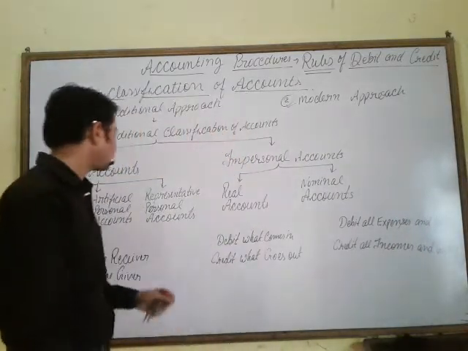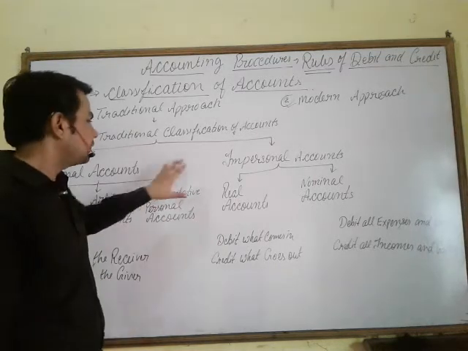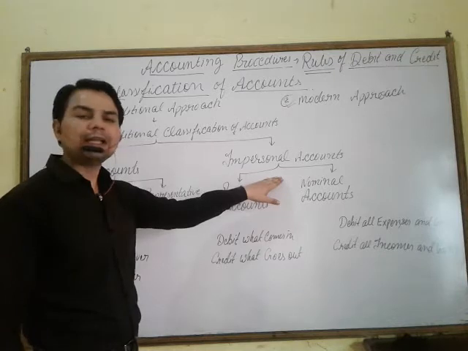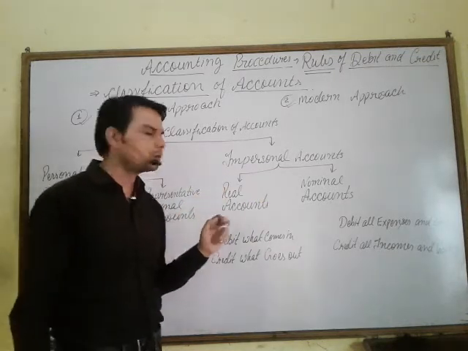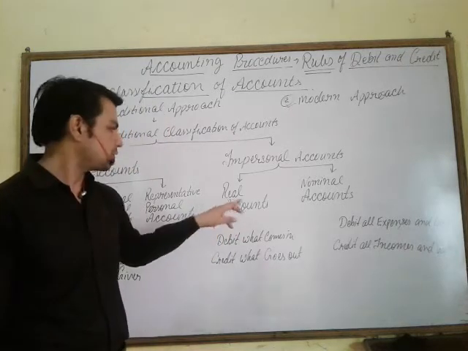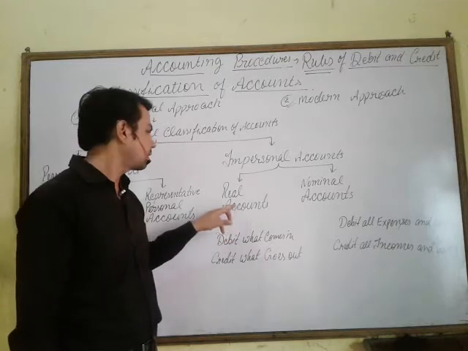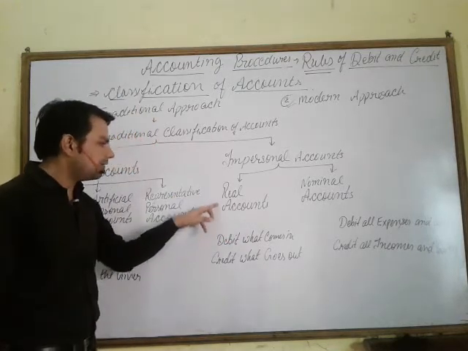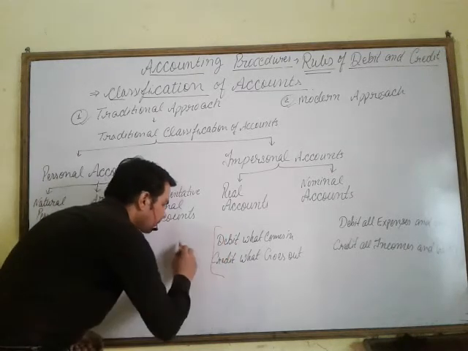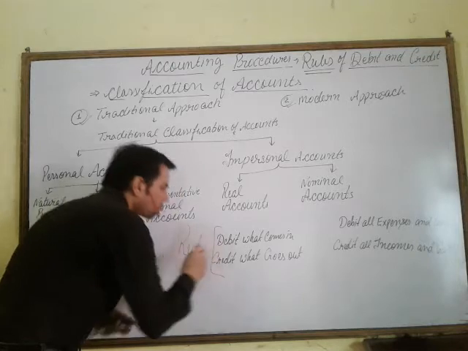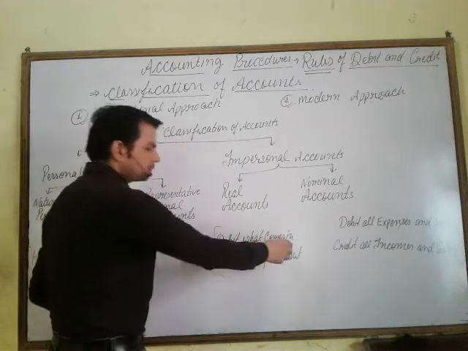Now the next, impersonal accounts. Accounts which are not related to a person are called impersonal accounts. For example, the real account. These are accounts generally related to assets like cash, machinery, building, furniture, etc. The rule of debit and credit for the real account: debit what comes in.